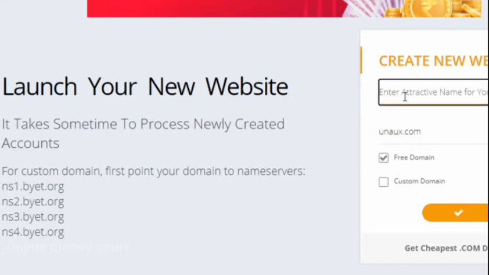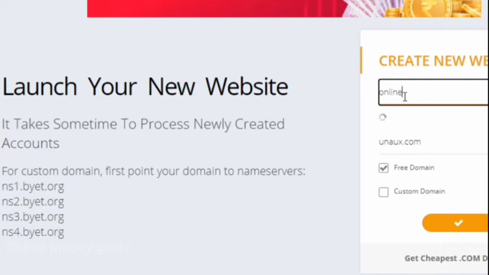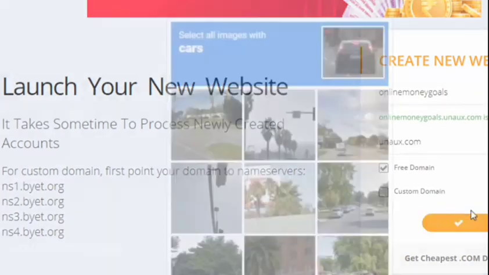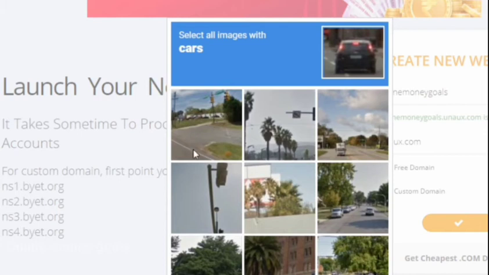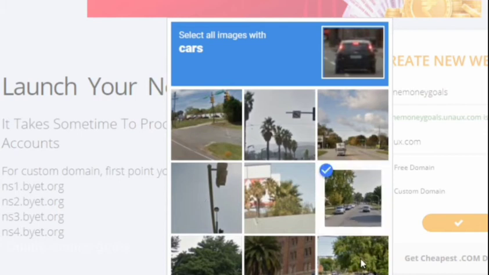So I am going with online money goals. So my whole URL will be onlinemoneygoals.unaux.com. Now just click on verify. Verify with your CAPTCHA.